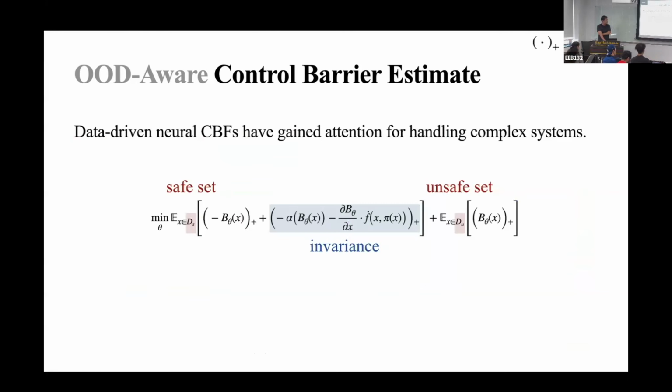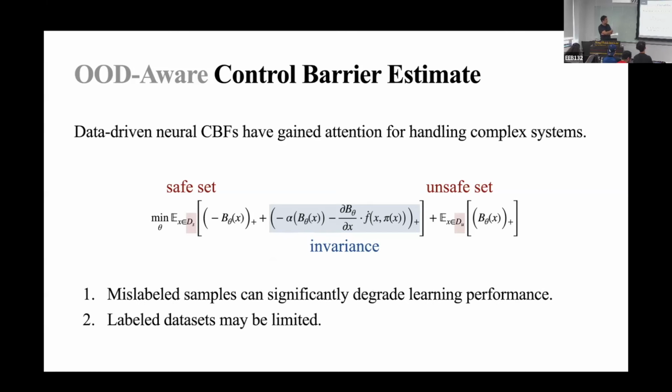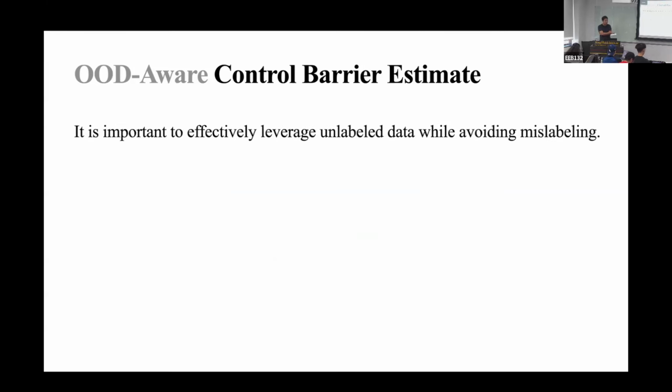Typically, the training for CBFs is performed over the labeled sets that are provided, where we also optimize to enforce the Lie derivative condition to impose invariance. Here arise two concerns. First, any mislabeled samples could impact the learning quality, and the actual labeled data sets may be limited. Therefore, it is important to effectively leverage unlabeled data while avoiding mislabeling.